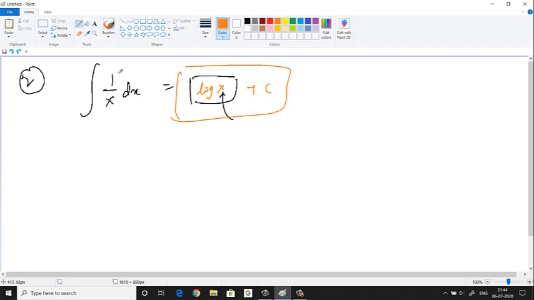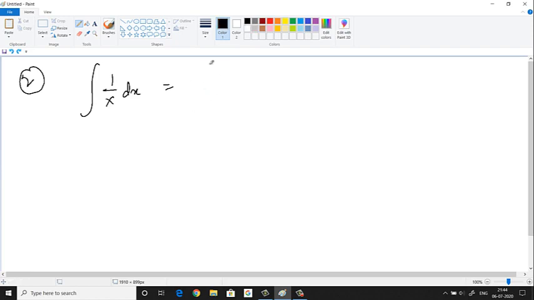Differentiation of log x is 1 by x. So integration of 1 by x is log x plus c to the base e. That's why sometimes in the textbook you may find ln x plus c. Log x to the base e in short form is written as ln x. Both are same.